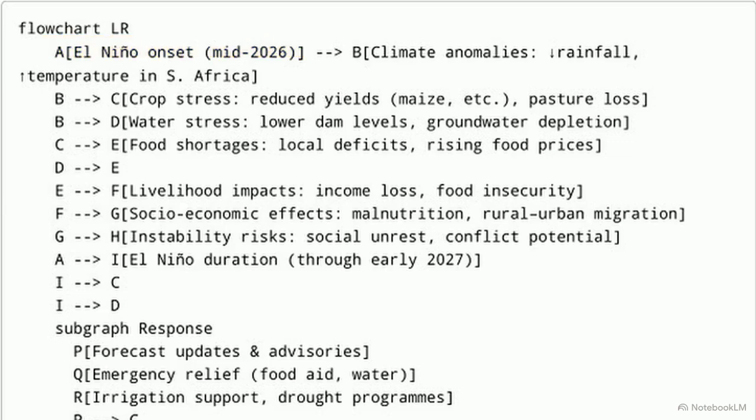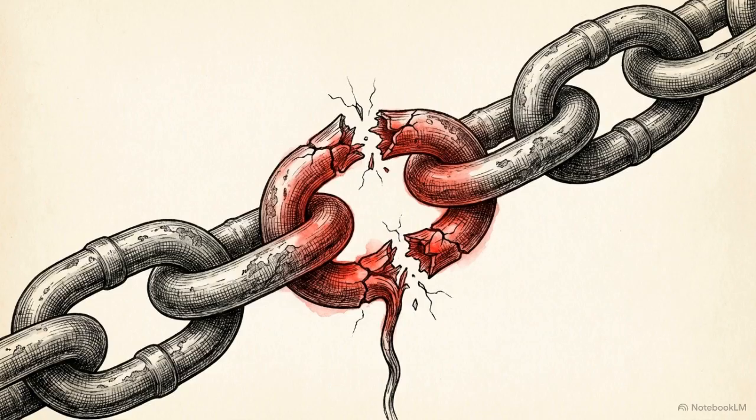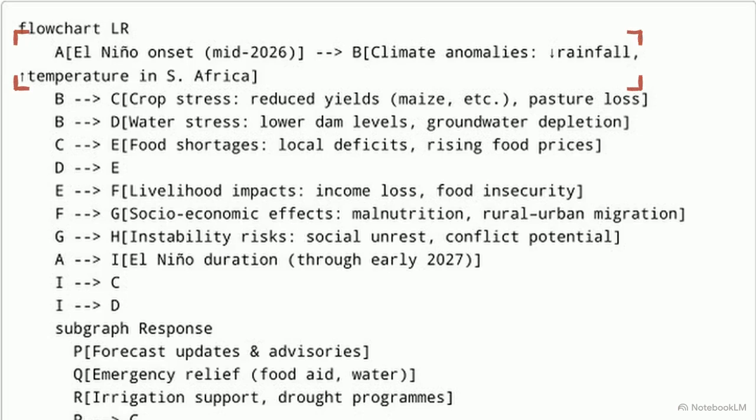We'll track the strict sequence. Meteorological shifts trigger crop stress, creating water depletion and eventually forcing a localized economic breakdown. A meteorological drought only escalates into a socioeconomic crisis when it breaks specific links within this causal chain. Look at the top of our flowchart. The transition from the mid-2026 oceanic onset directly to localized climate anomalies.